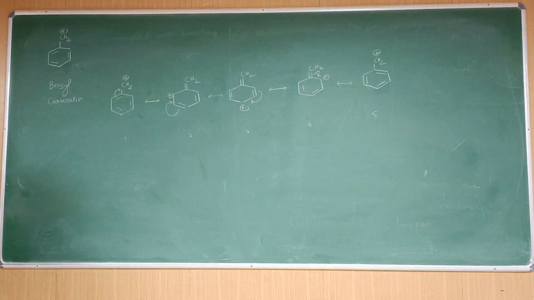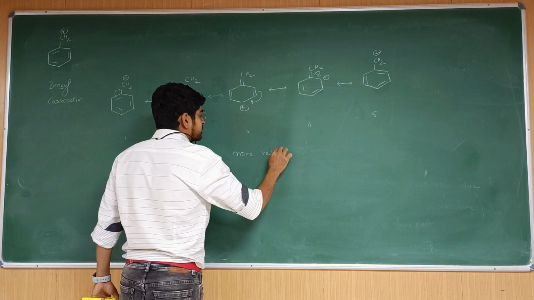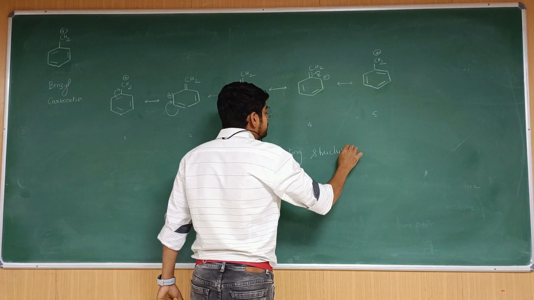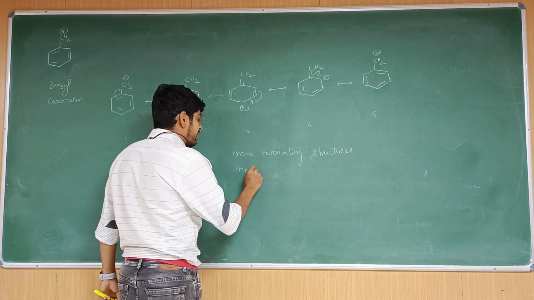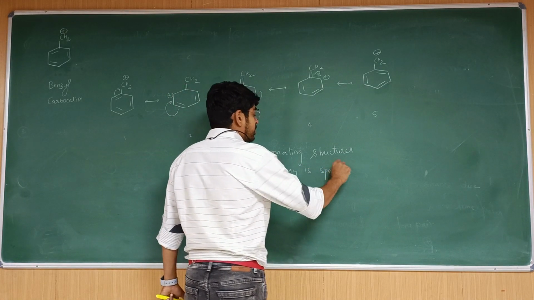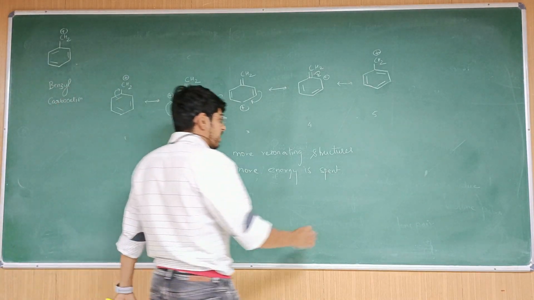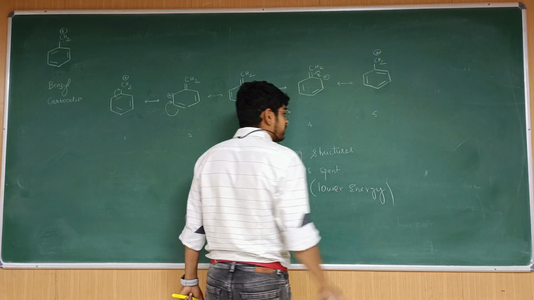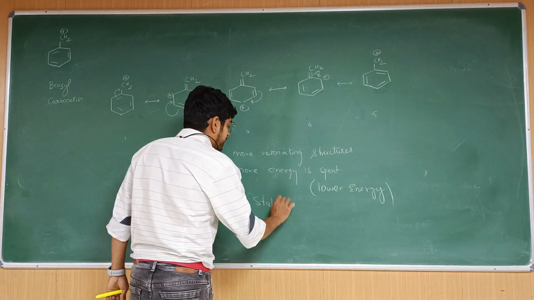What else you have to keep in mind is, if there are more resonating structures, to form them more energy is spent. Can I say it that way? More energy is spent. If more energy is spent, the overall energy of the system is lowered. So that means we have lower energy for the whole system. If energy is low for the system, what we can say is stability is high.